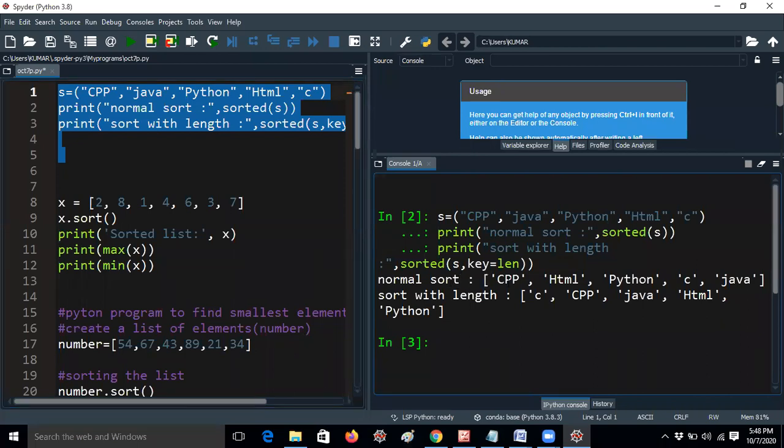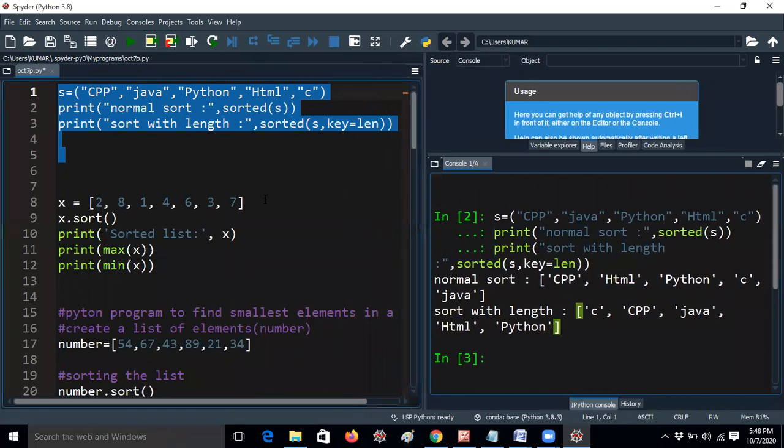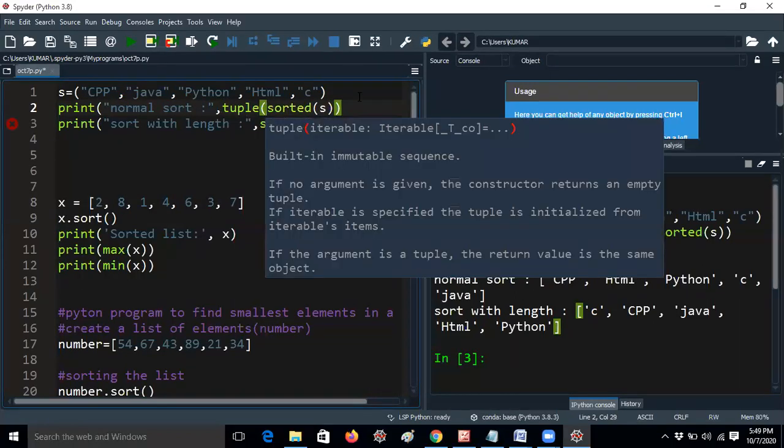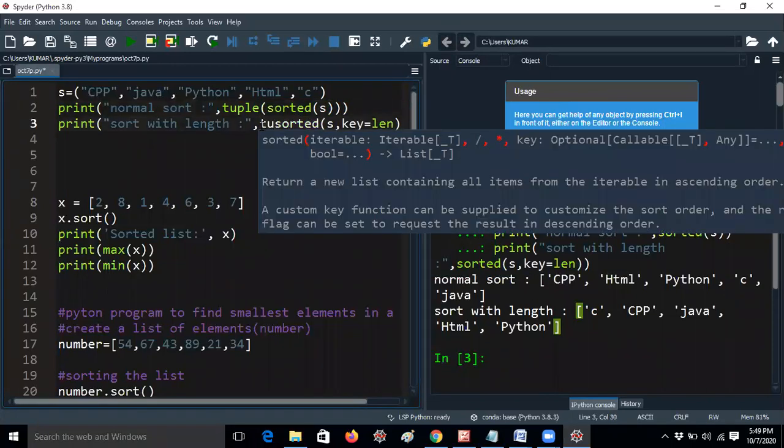Here I am getting the list format because by default the sorted function returns the elements in list format. I am taking tuple values. If you want the output in tuple also, you just add the tuple constructor. That is not mandatory, I am just telling it for example purposes.